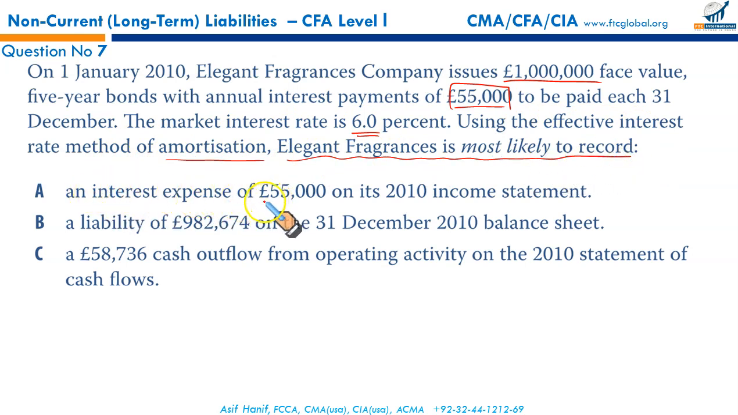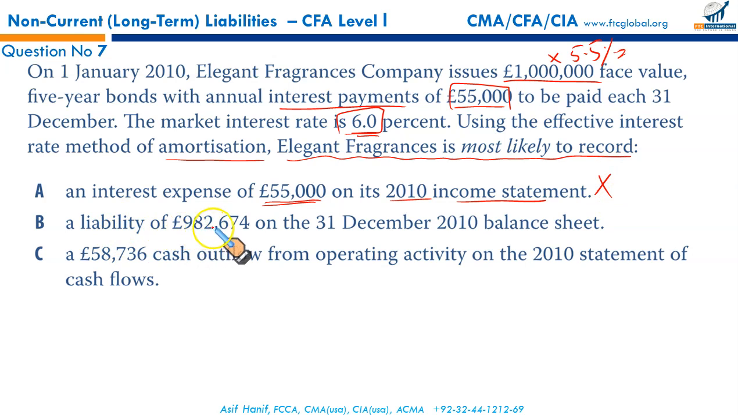An interest expense of £55,000 on its 2010 income statement. This £55,000 is the interest payment. Interest payment is, remember, the face value times the coupon rate. This is not interest expense. Interest expense is equal to the carrying value of the bond multiplied by the market interest rate, as we saw a little while ago. So this is incorrect.